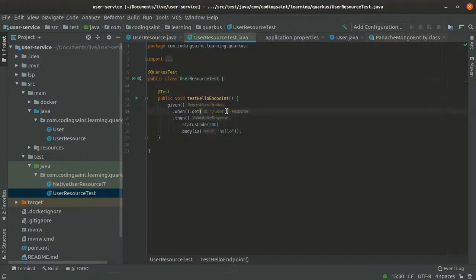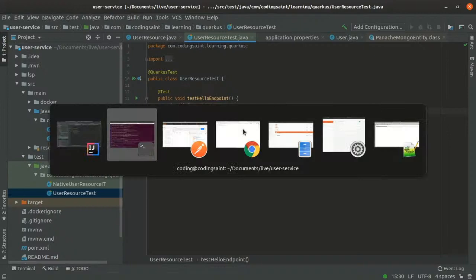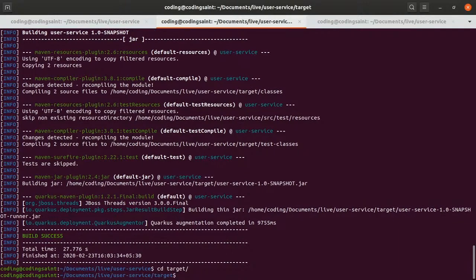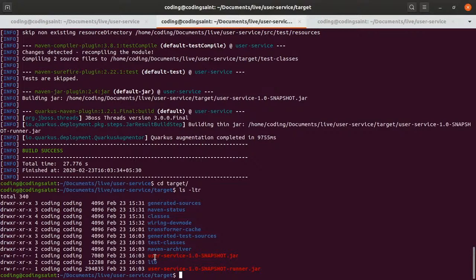And if I just change it, because we changed all these values, right? To pass it, we will have to make it users, and then we will have to say that the value is user hello YouTube. That is what we changed. But anyway, at this point of time, this has worked. So I'll just see inside the target folder what we have. Okay, so we have a runner jar.